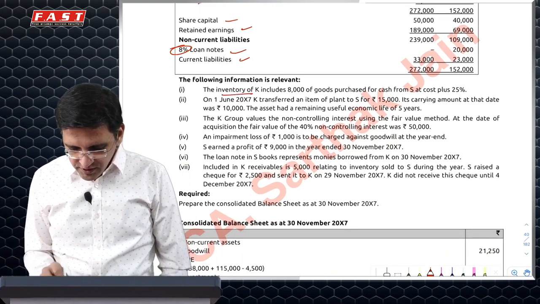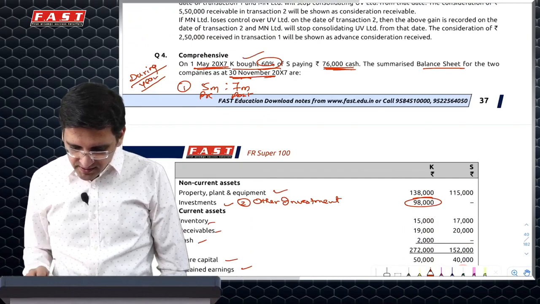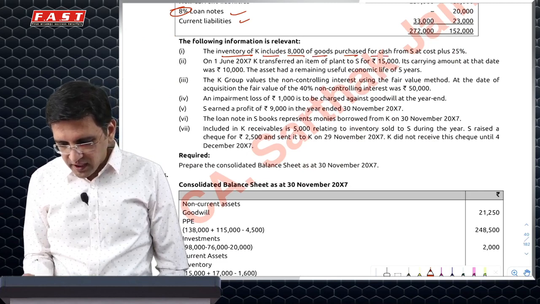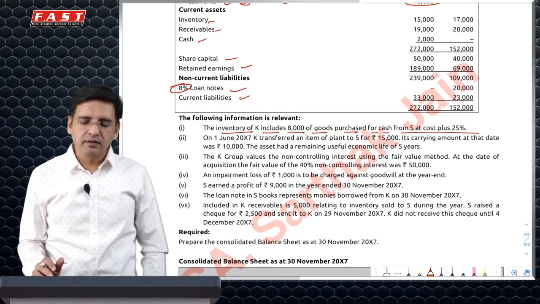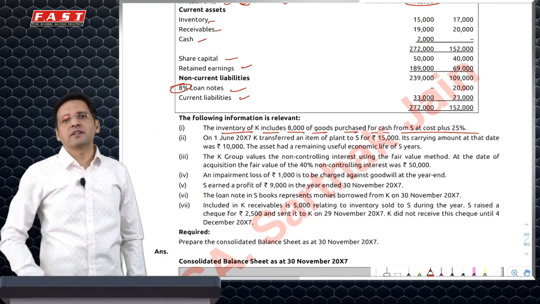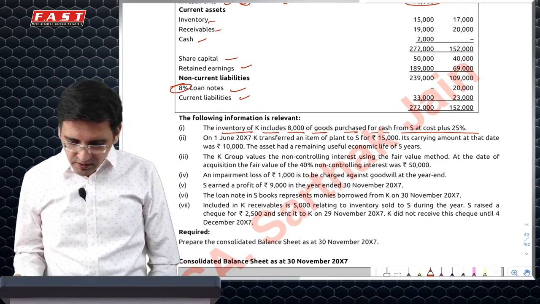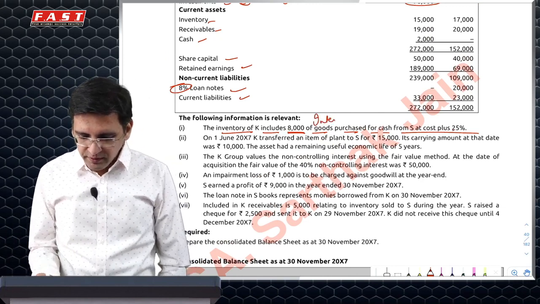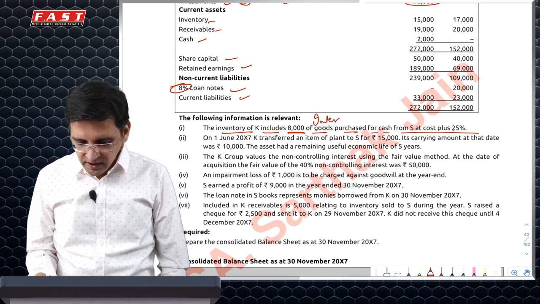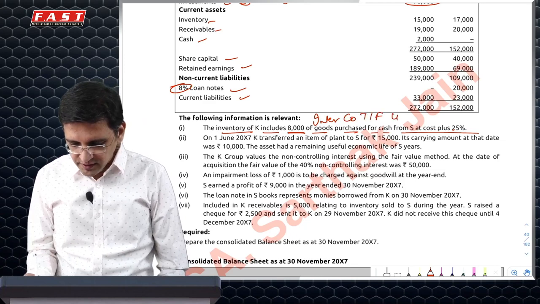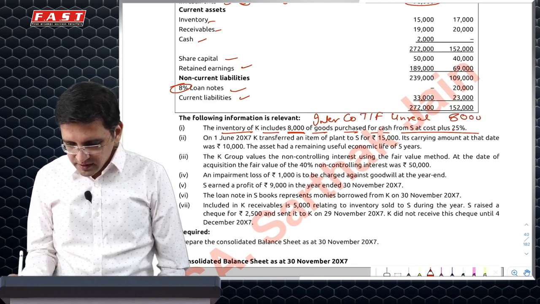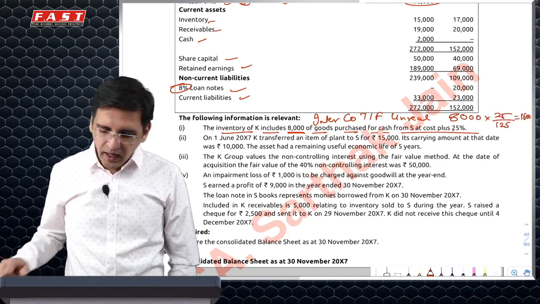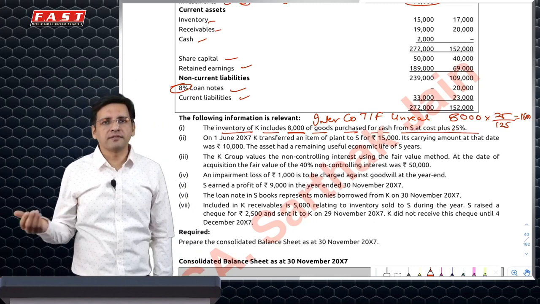Then inventory of K, where K is the parent and S is the subsidiary, 8,000 includes 8,000 of goods purchased for cash from S. So there's no intercompany adjustment with respect to receivable and payable, but yes, there is an intercompany transfer adjustment for profits. It says cost plus 25%, and 8,000 is the value in the books of K. We know that 1/4 on cost will be 1/5 on selling price. So in this intercompany transfer, the unrealized profit will be 8,000 into 25 upon 125, or 1/5, which is 1,600. And who has earned this? S.